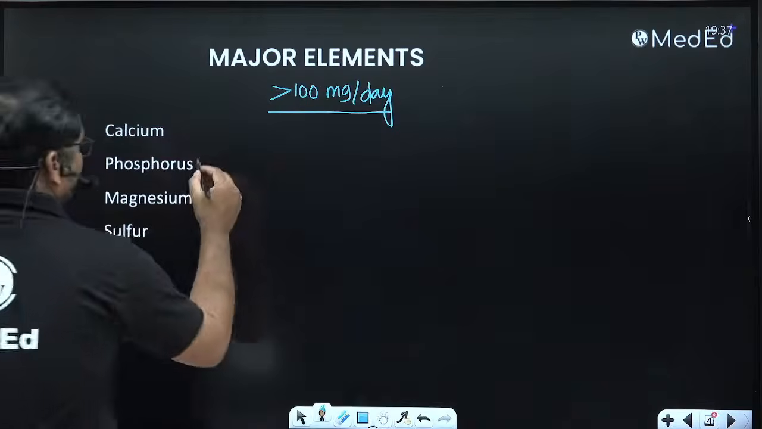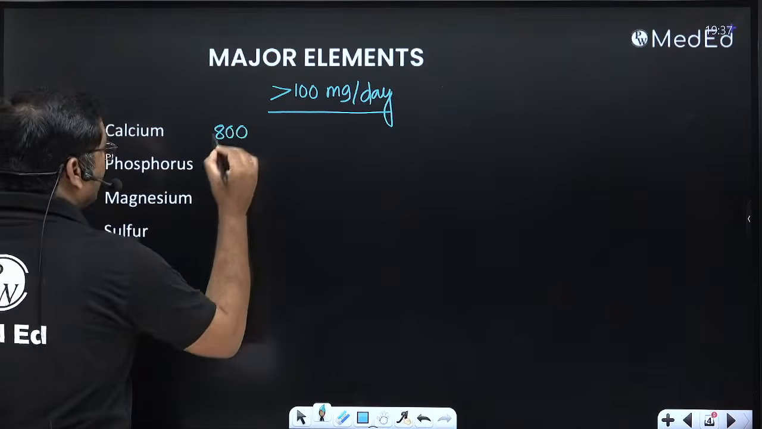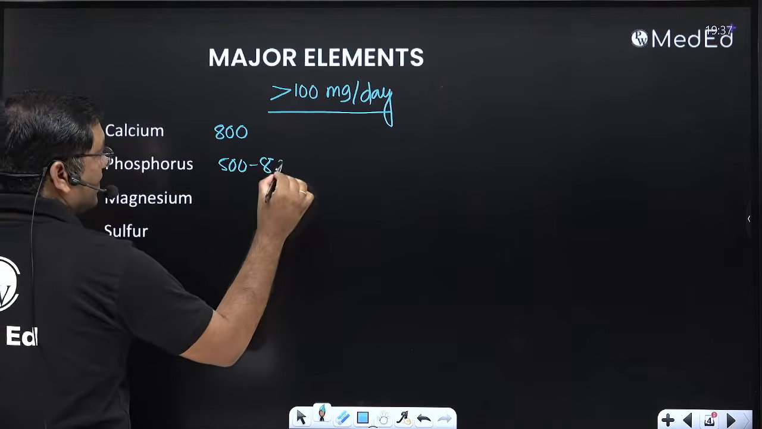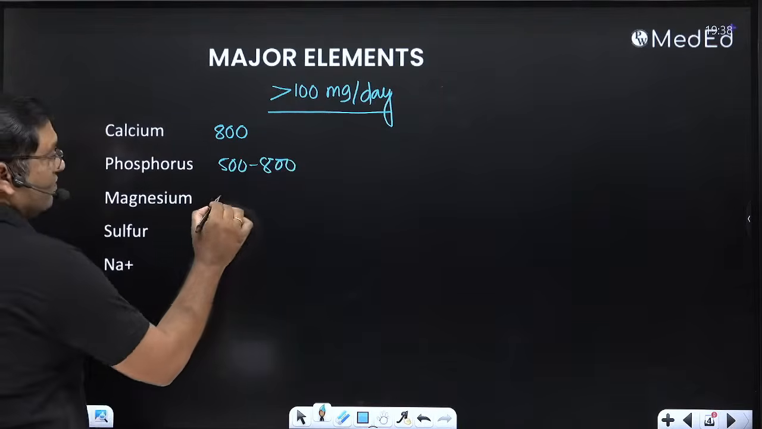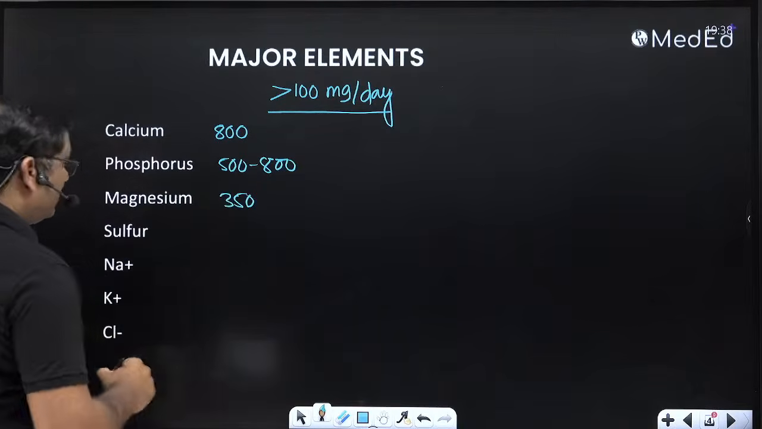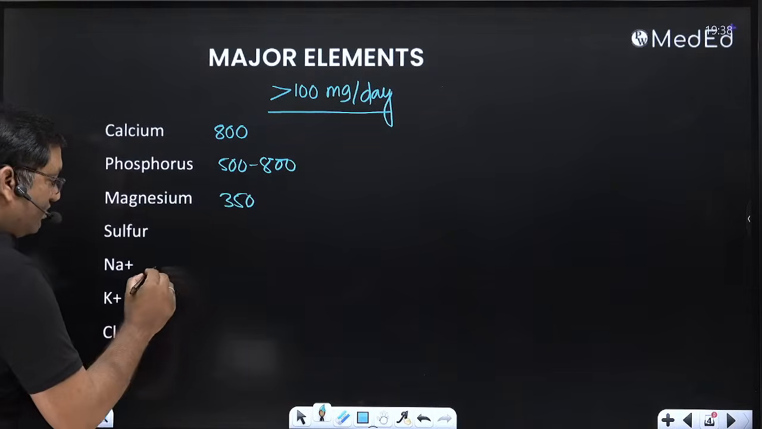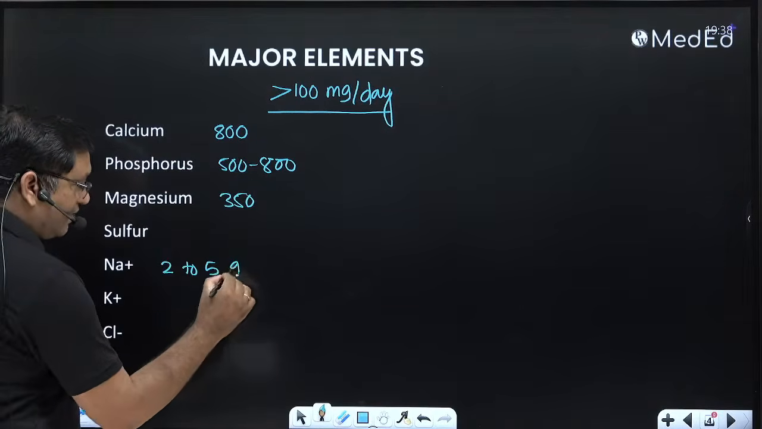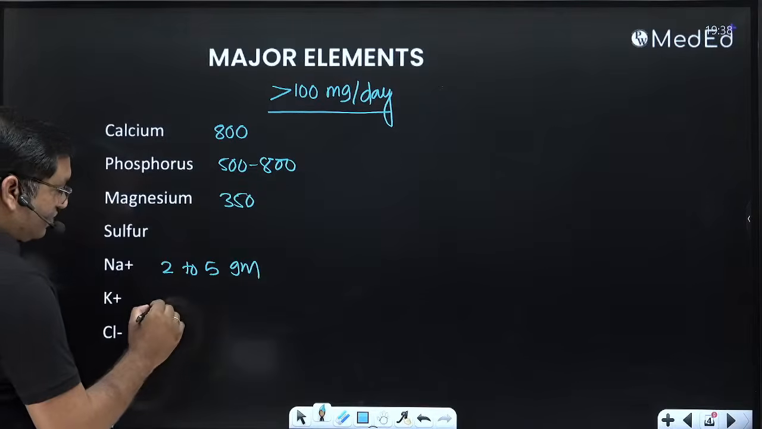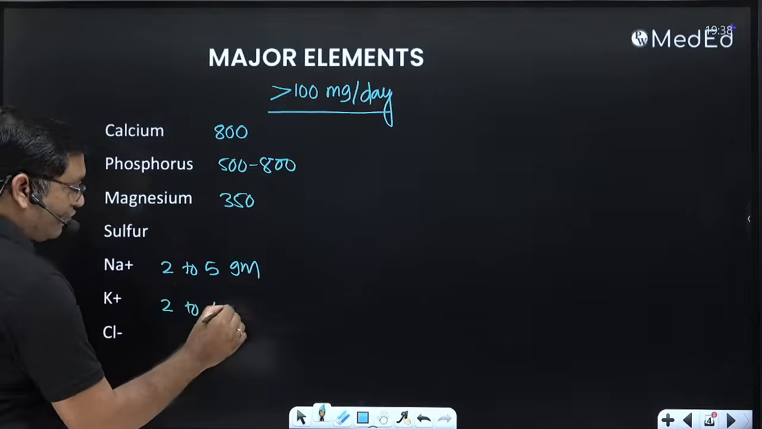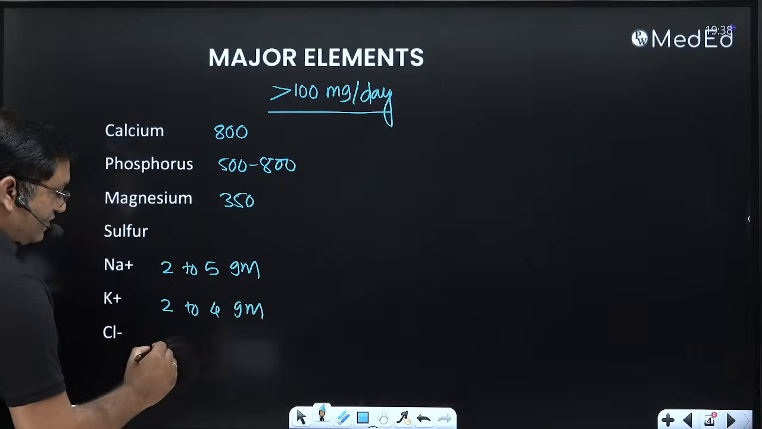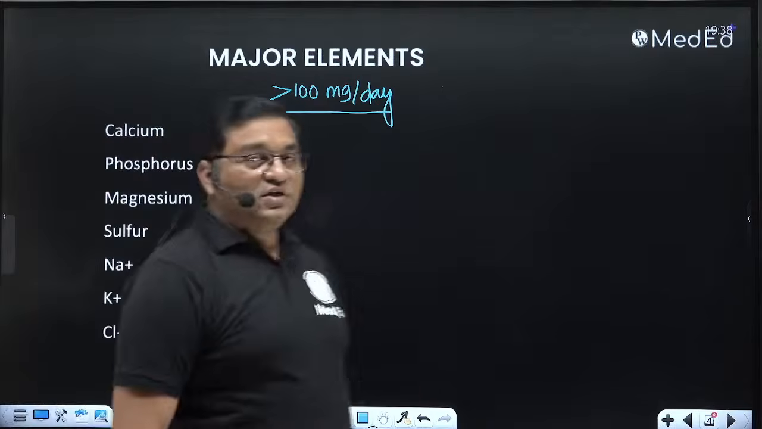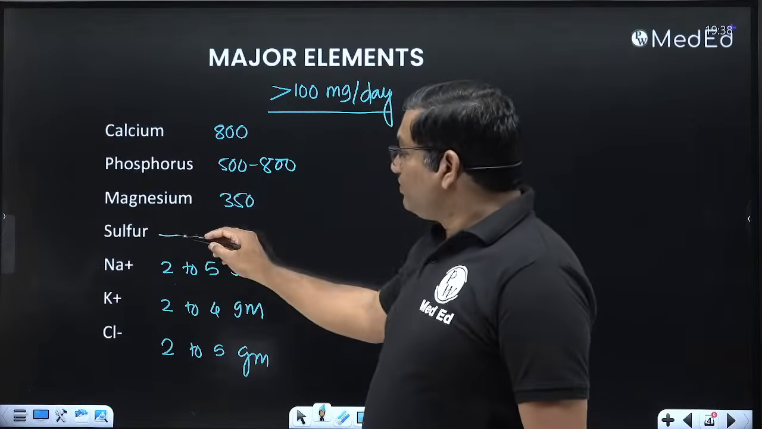So calcium, it is near about 800 milligram per day. Phosphorus, it is equal to the calcium, that is 500 to 800 milligram per day. Magnesium requirement is 350 milligram per day in adult. Sodium requirement is 2 to 5 gram per day. Potassium, it is again 2 to 5 gram per day, or 2 to 4 gram per day. And chloride, it is equal to sodium, that is 2 to 5 gram per day. So this is RDA of these different minerals. In case of sulfur, it is not important.